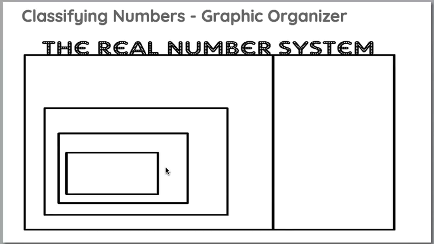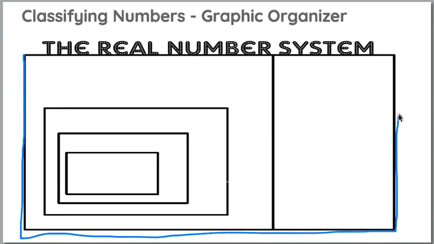Okay, so we're going to fill in the graphic organizer. A lot of boxes here. The vocabulary words that we just looked at, we're going to place inside our rectangle here. Now, the first thing I want you guys to know, our first word that we covered was real number. Everything that's inside all of these rectangles, all of these numbers included, are real numbers.